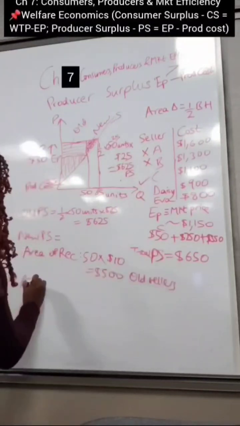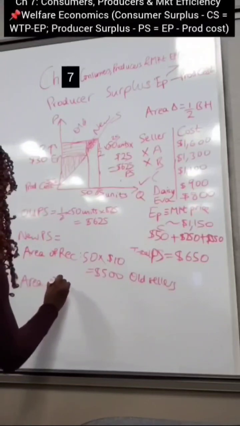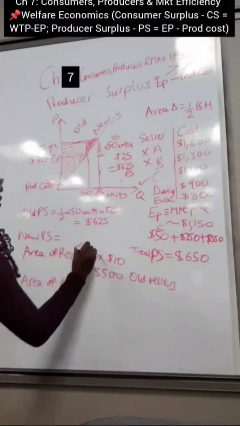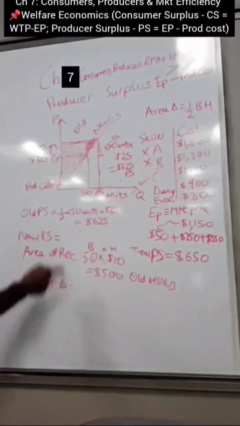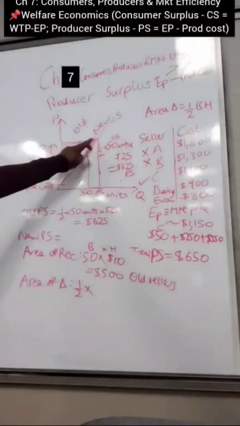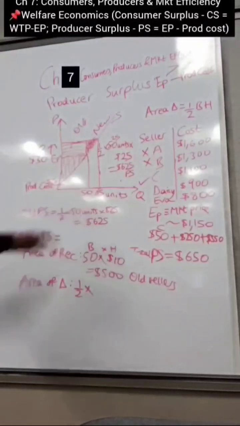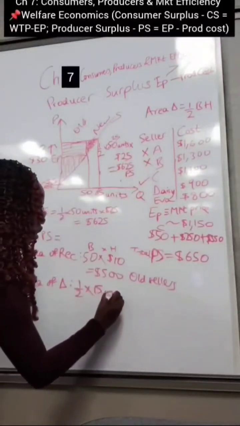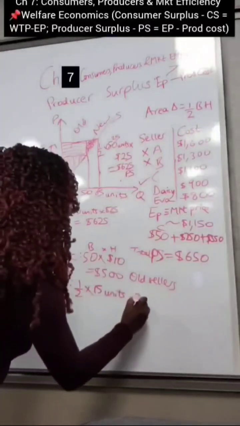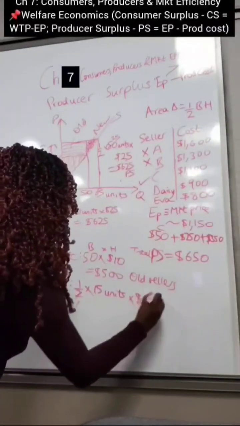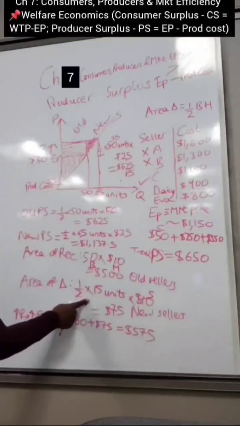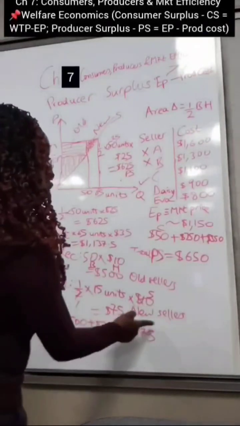And then how much of the increase in producer surplus is due to the new sellers? That would be the area of a triangle, half base times height. So this is your base and this is your height. Half times, which one is your base? Looking at the triangle, 65 minus 50 units gives you 15 units. And the difference in the height, $40 minus $30, gives you $10. So 15 times $10 times half, that's going to give you $75, which is due to the new sellers.